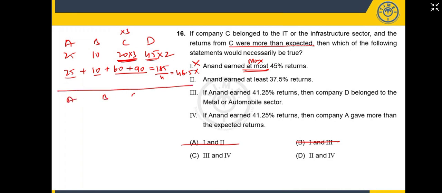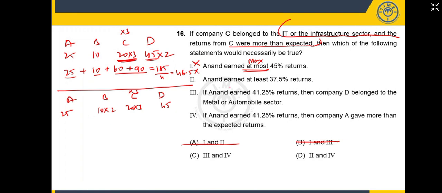Now, A, B, C, D, this has to be multiplied by 3 according to this information. So 20 into 3. Anand earned at least 37.5. So minimum. To get minimum returns, what I do, I'll not multiply 10 with a big number.